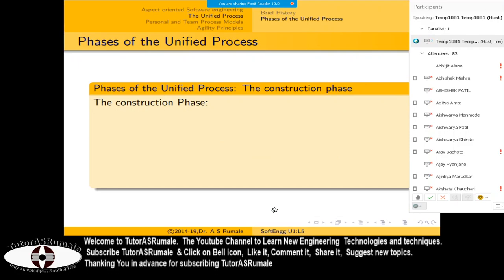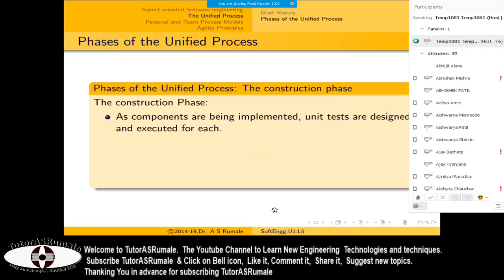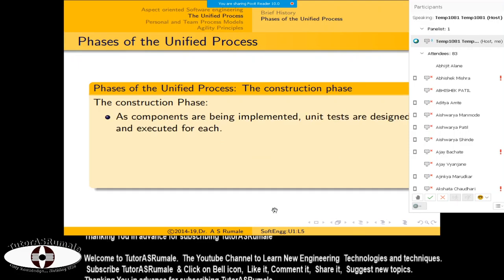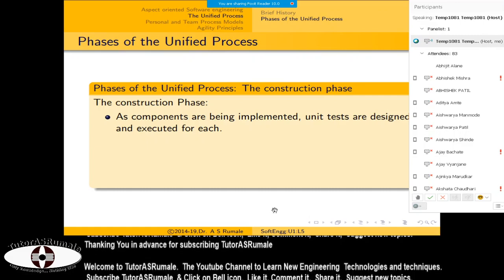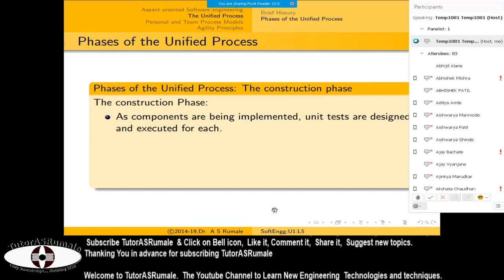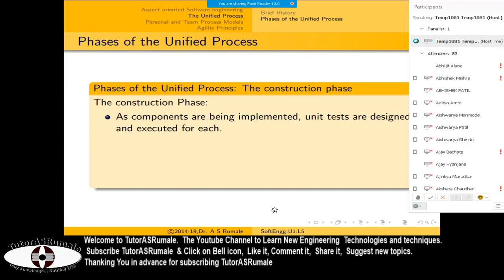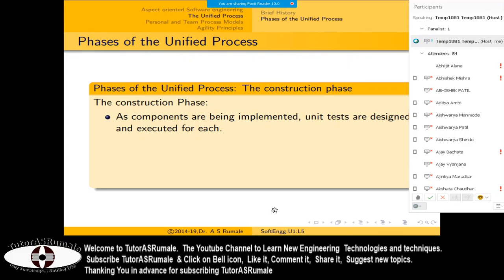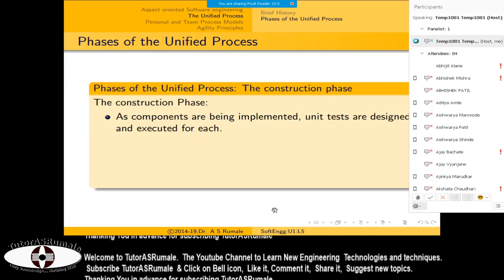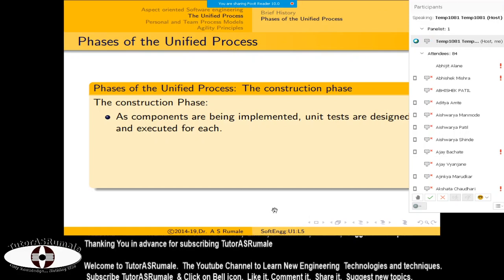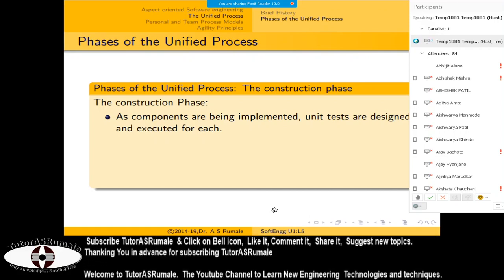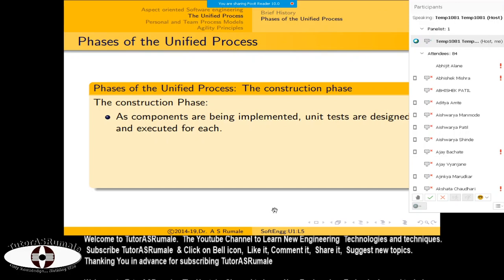This construction phase also covers how these things are implemented as components, because most of the time when we are using object oriented software engineering, OOSE, we generally use component based architecture design. Rapid prototyping and evolutionary models are generally used, and each component is unit tested.